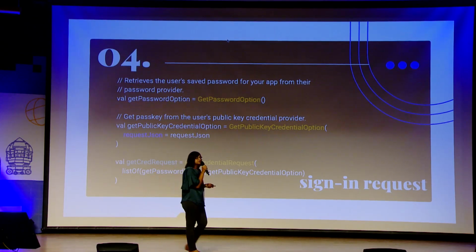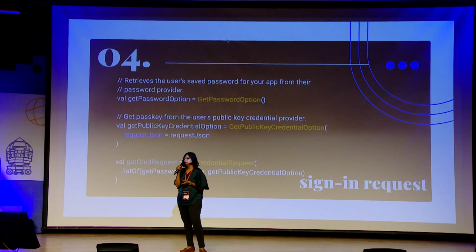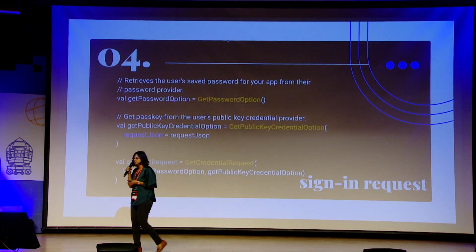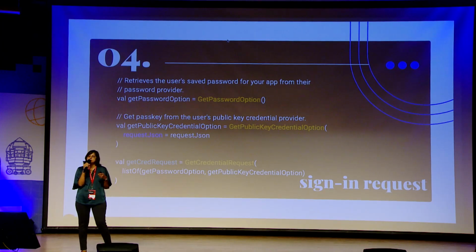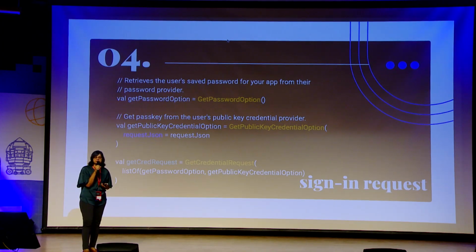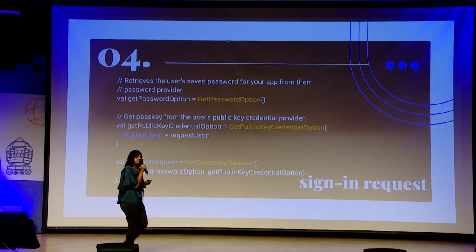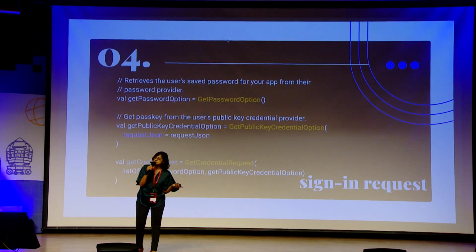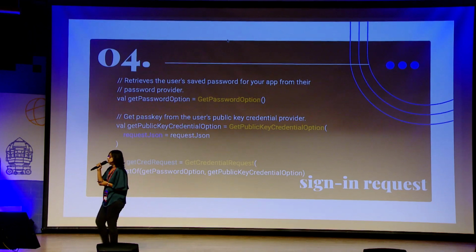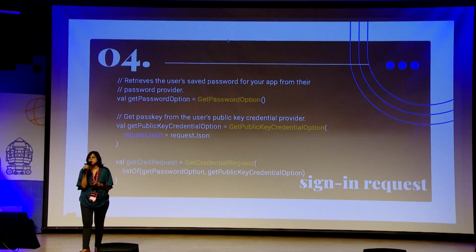Now they have registered for your app and they want to sign in. So you have a get password option or get credential option. Like I said, there are many varieties of sign-ins that are supported by the Credential Manager. Either your users can give a password one time and then use that same password via the password manager, or the passkeys, or sign in with Google, and you can have access.